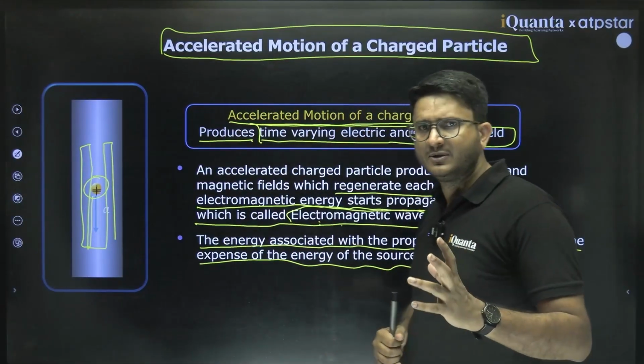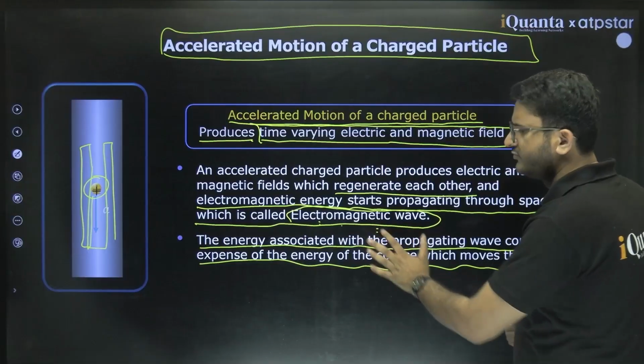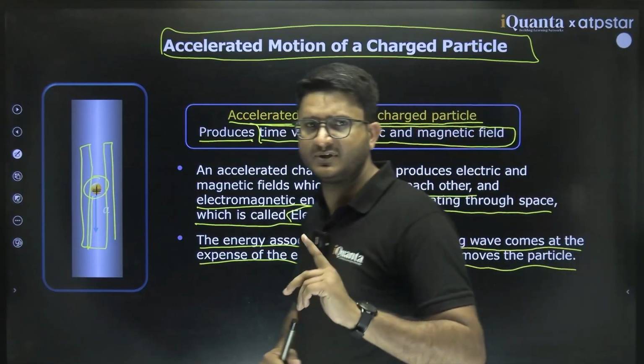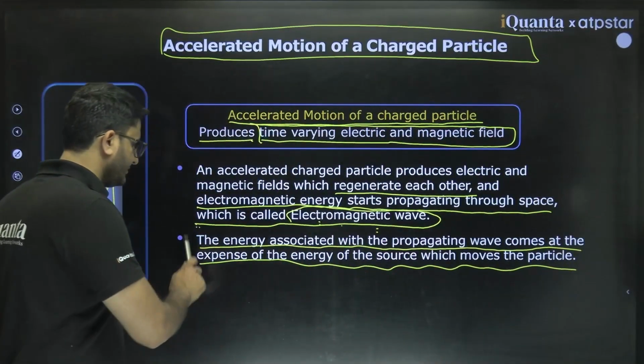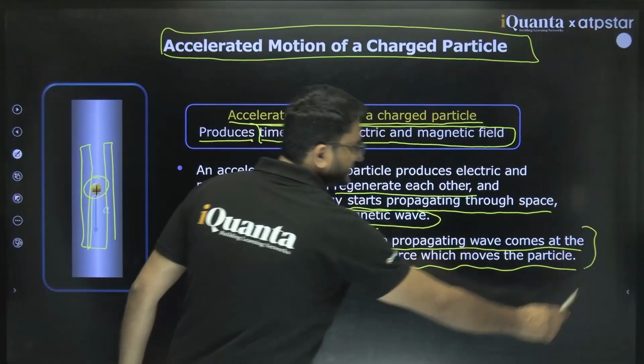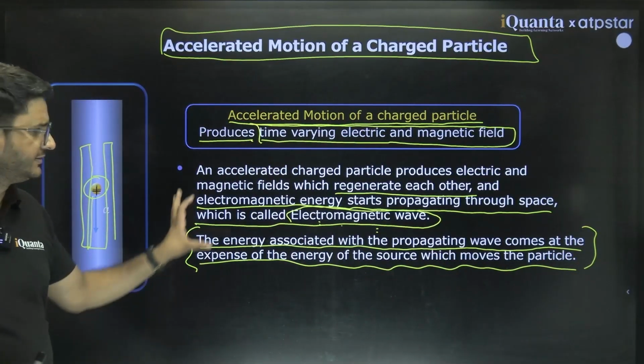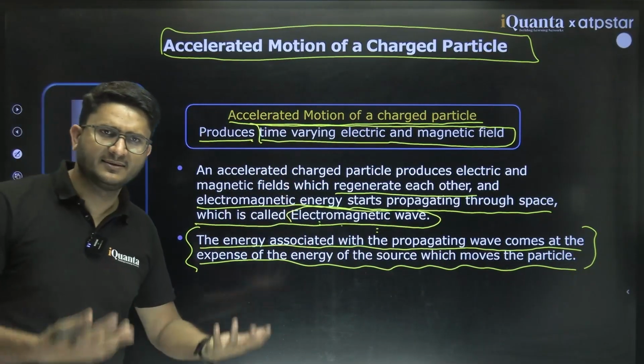Clear? So this is to follow energy conservation. This last line is stating that energy conservation is still valid in the propagation of electromagnetic waves.